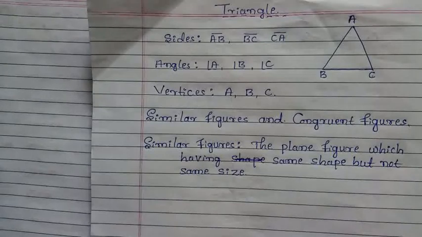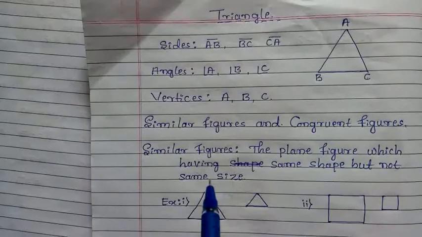The plane figures which have the same shape but not the same size are called similar figures. For example, these two figures have the same shape but not the same size, therefore these two plane figures are called similar figures.